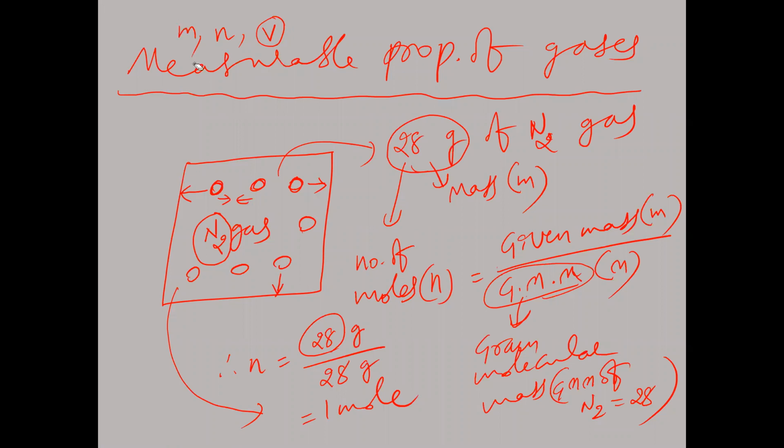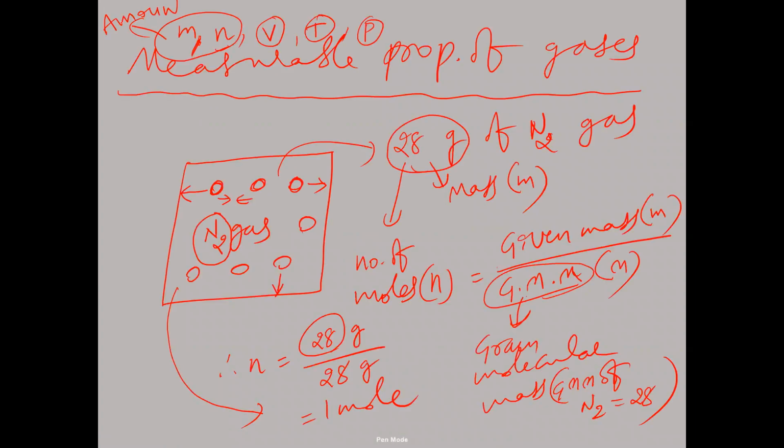So mass is a measurable property, number of moles is a measurable property, volume is a measurable property, and temperature, capital T, also a measurable property, and pressure. So pressure, temperature, volume, and mass or number of moles. Here mass and number of moles we take the same, because if you know mass we can calculate number of moles. So mass or number of moles will be taken as the amount of gas.